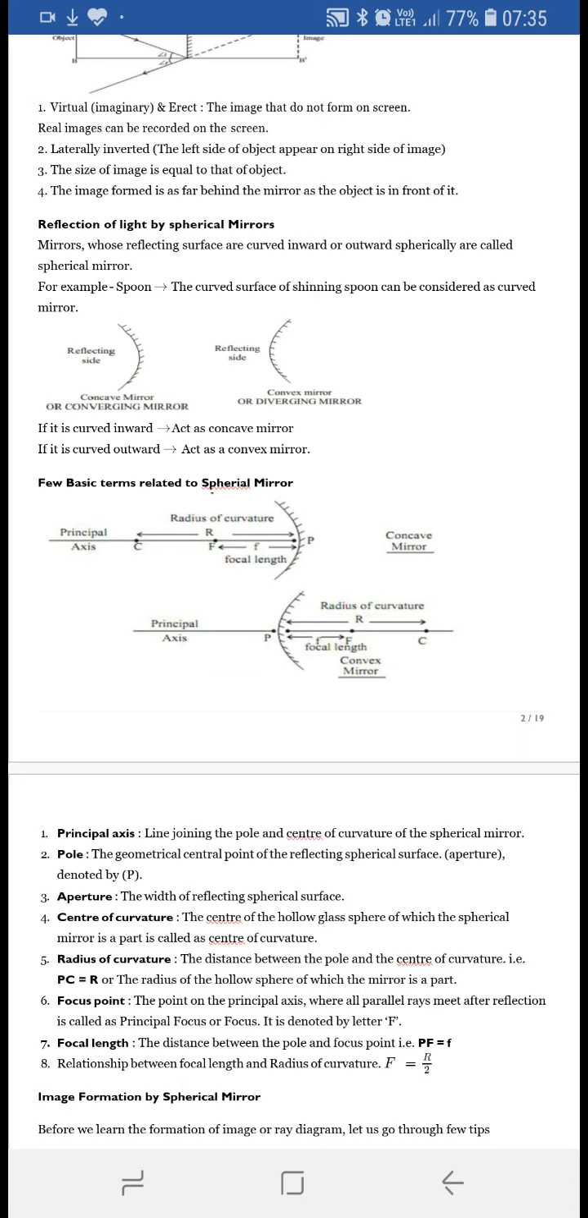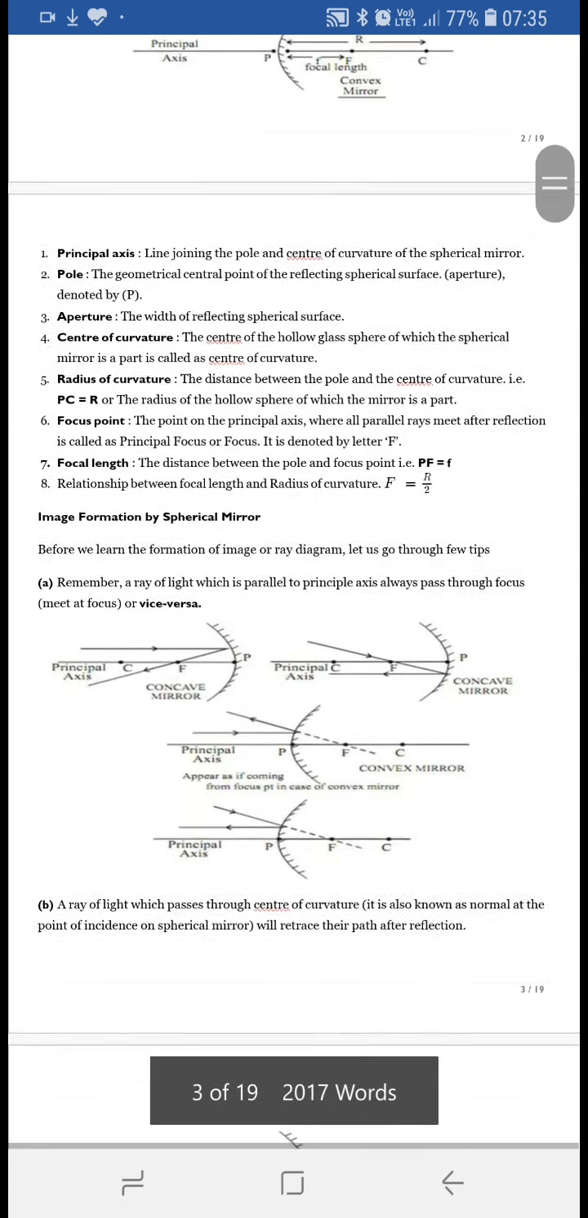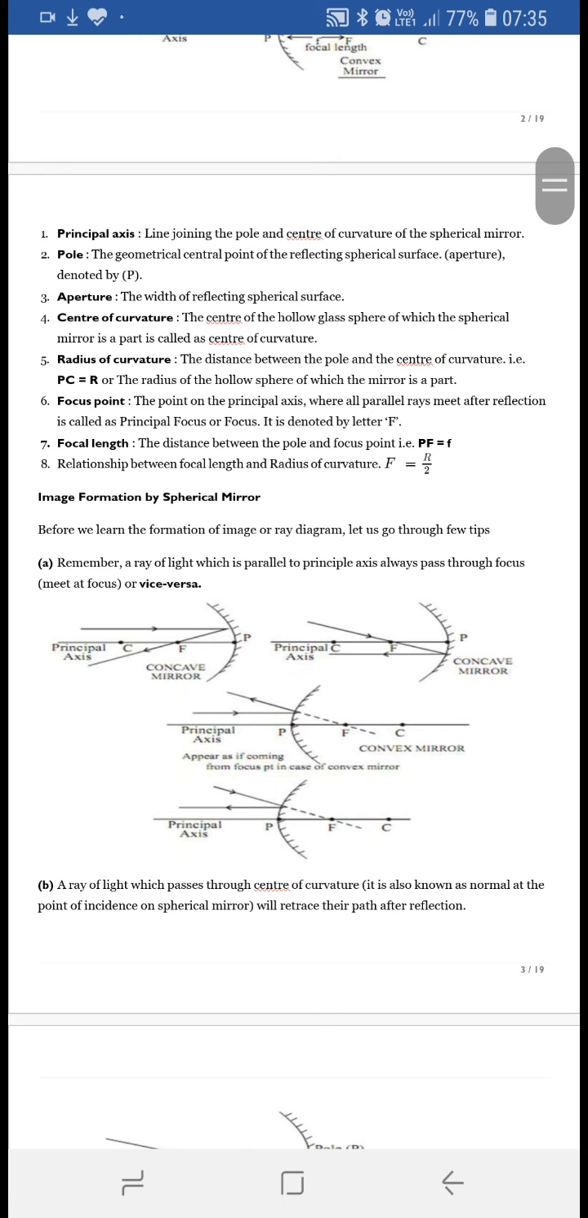Then what is the relationship between the radius of curvature and the focal length? Always remember that the focal length is half of the radius of curvature. So f is equal to r by 2. Now we will see how the image formation takes place by the spherical mirrors. There are some rules which are given over here.